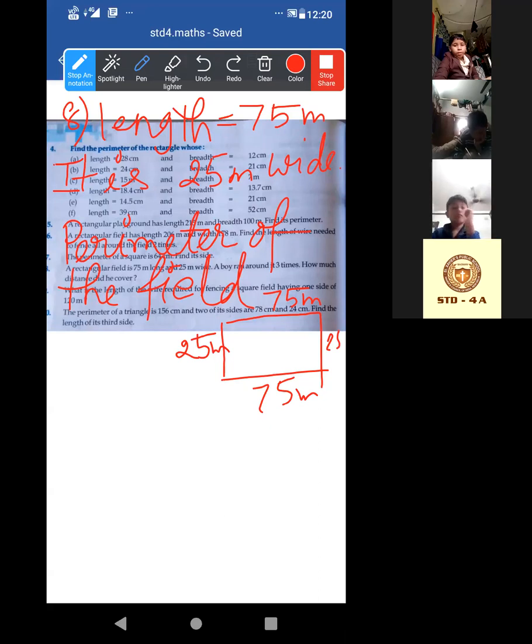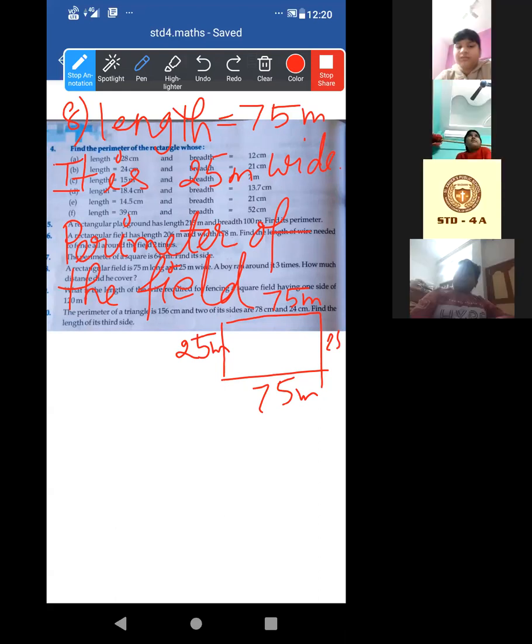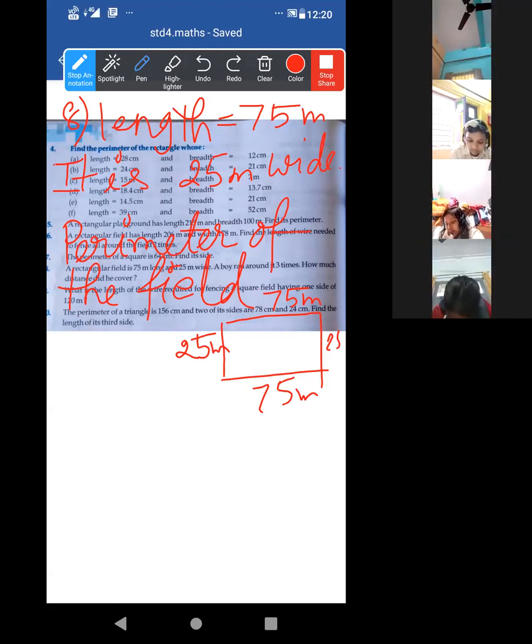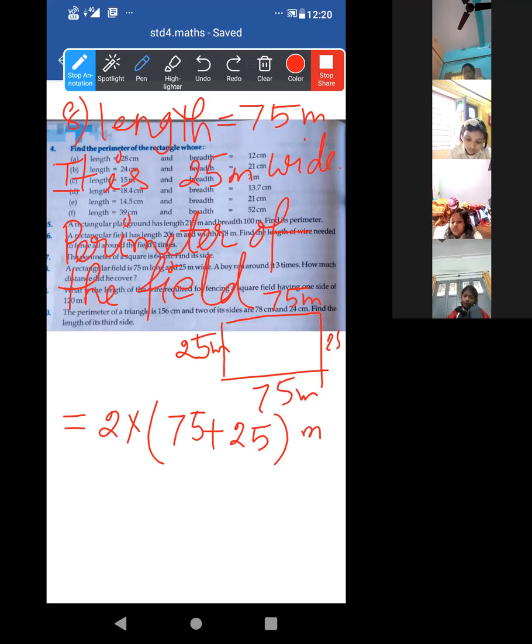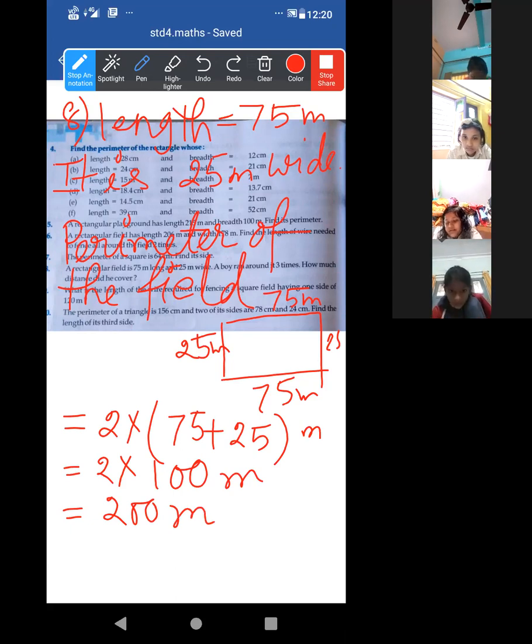Perimeter is equal to 2 into length plus breadth, 75 plus 25 meter, that means 2 into 100, it will be 200. Now, a boy covered it 3 times.